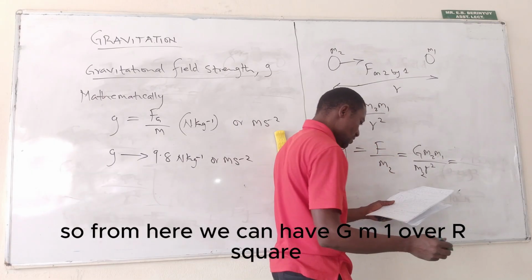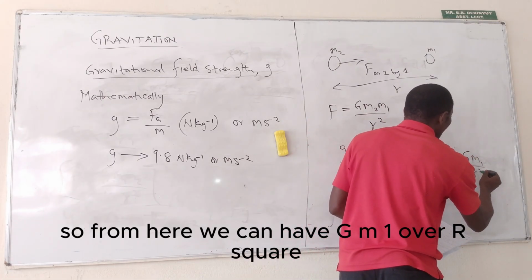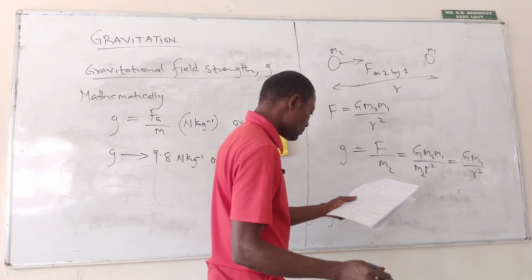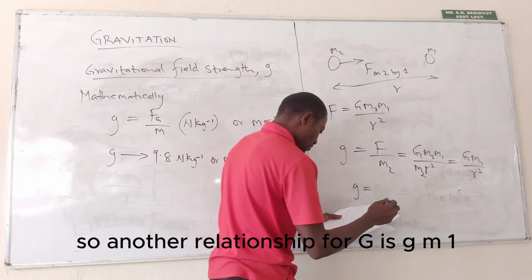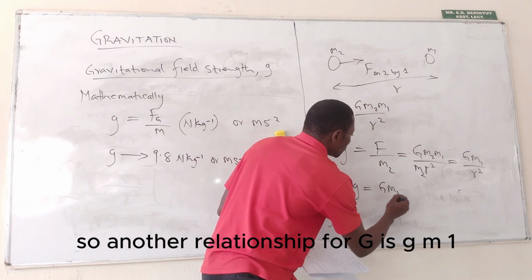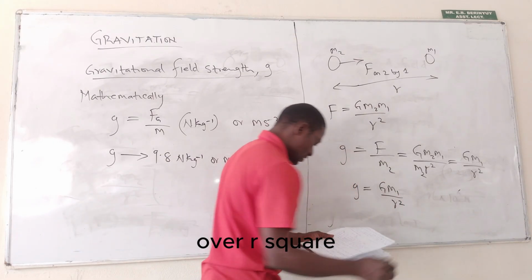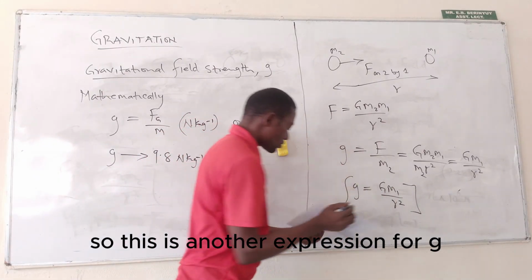So from here, we have G equals G M1 over R squared. So this is another expression for G.